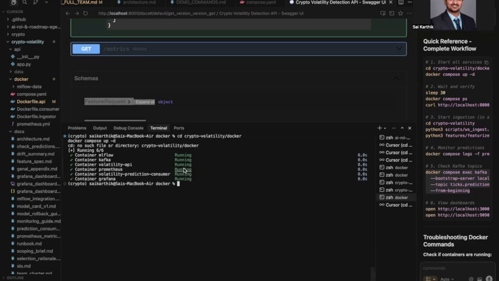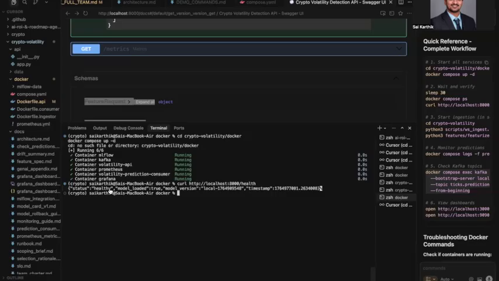The Docker Compose configuration defines all services with health checks and proper dependencies. Services start automatically in the correct order. Now I can check the health of the service by hitting the endpoint of our FastAPI, and we can see that our FastAPI service is up and running.